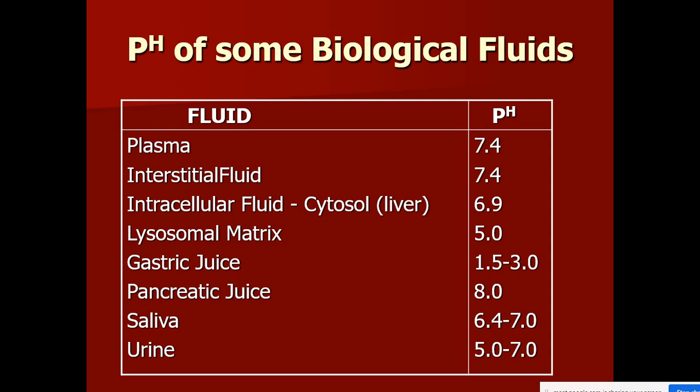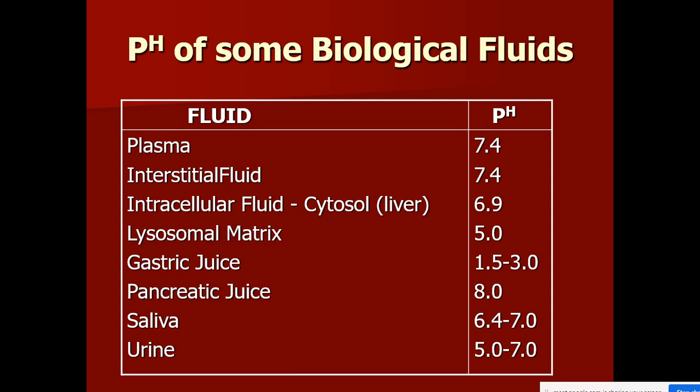Here I have given some examples of biological fluids and their pH values. You can see the blood or plasma, the pH is 7.4. Interstitial fluid is 7.4. Intracellular fluid means the cytosol.